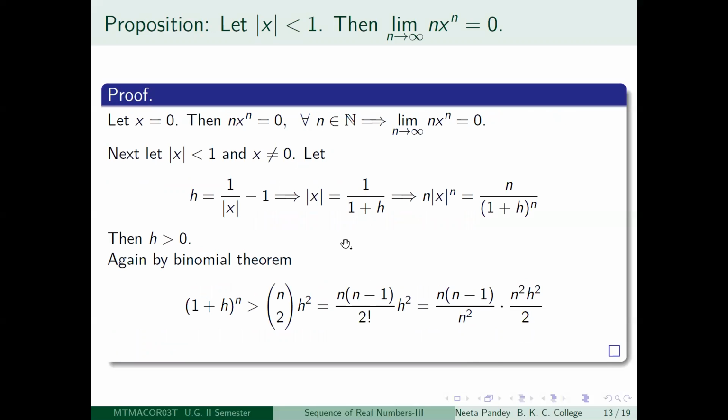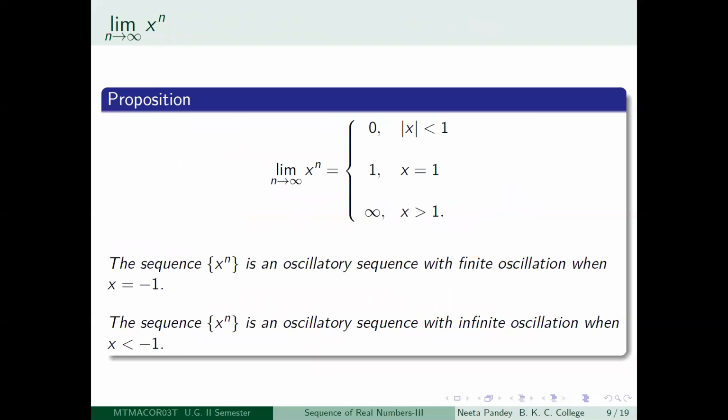Next result, and what I told you is that I will be able to give you some sort of a pattern by which you will understand why we should choose a particular term in the binomial theorem, by looking at two more examples. So suppose, for this I am not taking any random x, I am just fixing my attention to mod x less than 1. Then I want to say that limit n tending to infinity of n times x to the power n is also equal to 0. Remember, the previous result was essentially that if mod x is less than 1, then limit n tending to infinity x to the power n is equal to 0.